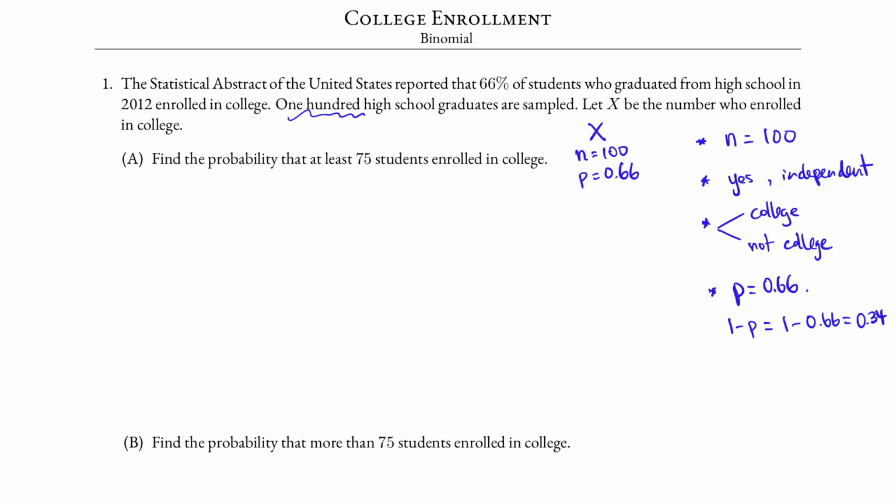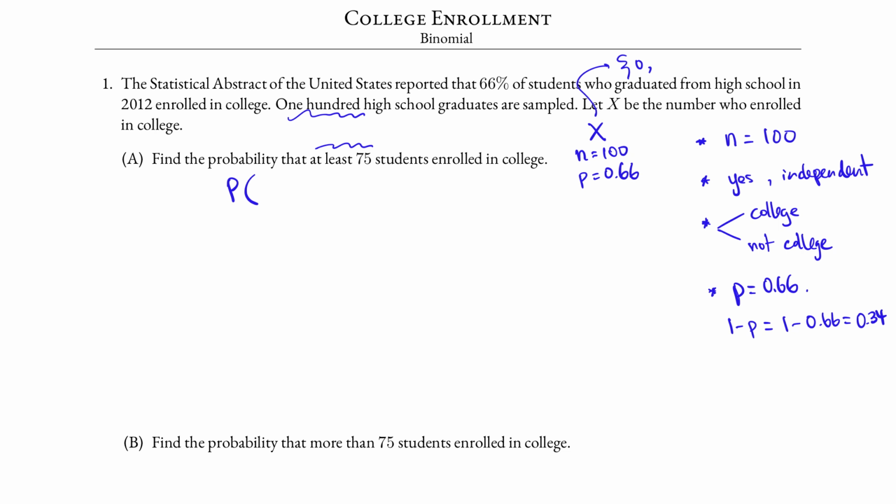Now that we have the information for the binomial distribution, specifically the parameters n and p, we need to rewrite it in symbolic form. The probability that at least 75 means 75 or more. In this case, the possible values for X could be 0 enrolled in college. Yes, it is highly unlikely, but it is possible.